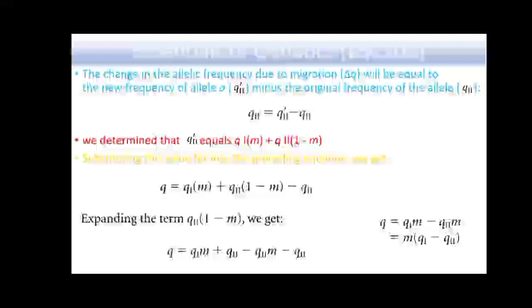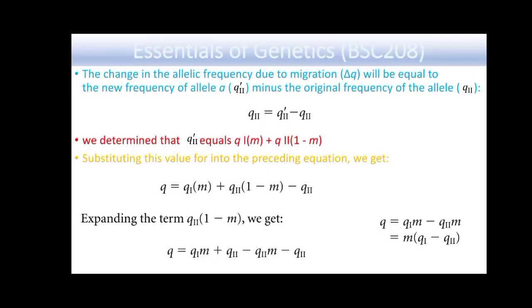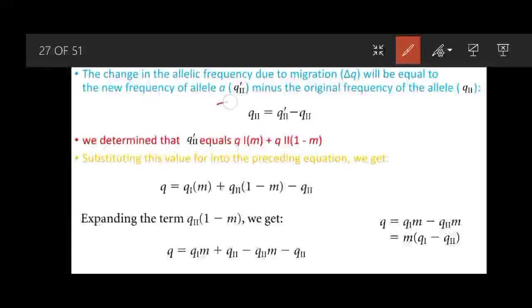The change in the allelic frequency due to migration, delta q, will be equal to the new frequency of allele a, which is q2 prime, minus the original frequency of the allele, q2. We have already determined in the previous slide that q2 prime is equal to this.